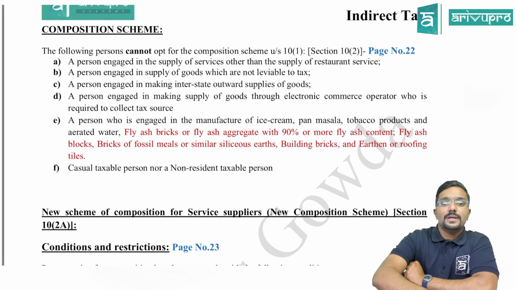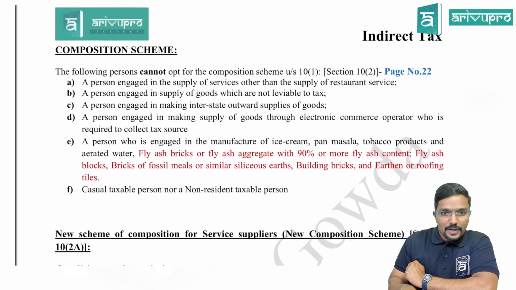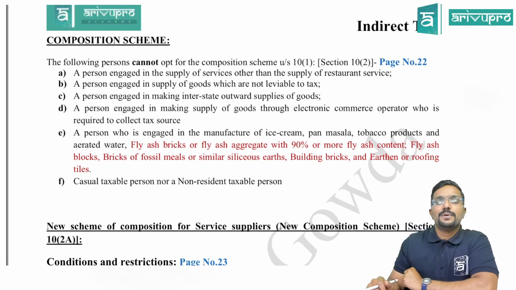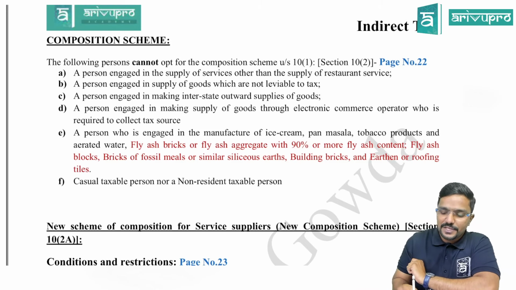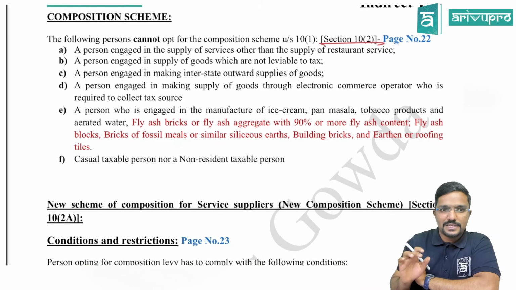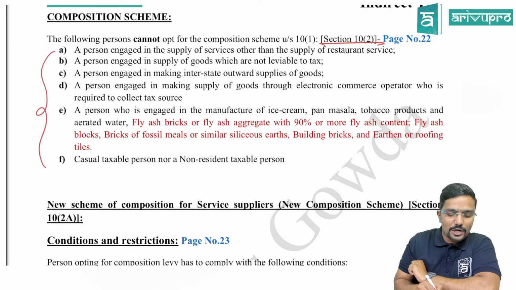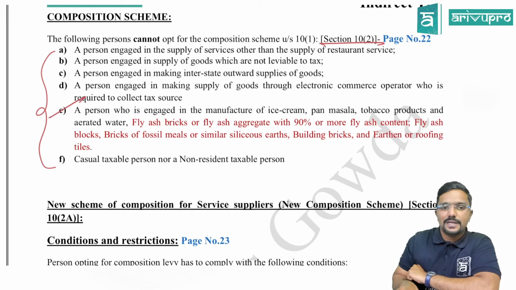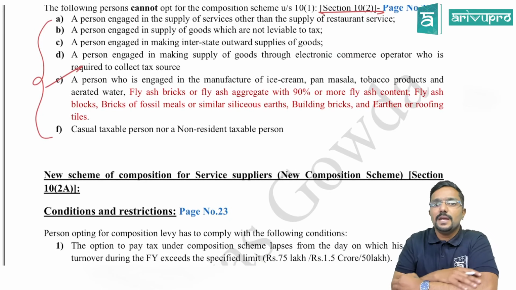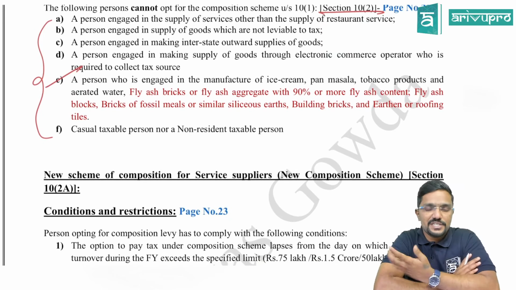What is it? Come to this point: the following persons cannot opt for composition scheme under section 10.1. So this is as per section 10.2. Okay, the change is like the following people cannot opt for composition scheme. Yes, sir. Now this E point is there, right? With respect to that E point, there is a change or addition, I can call it.